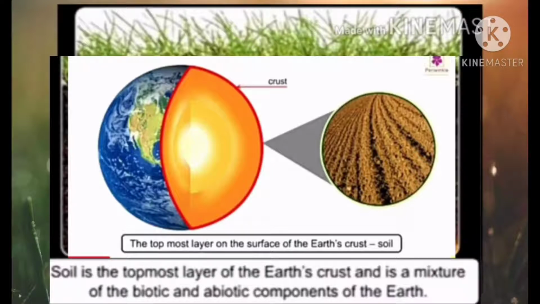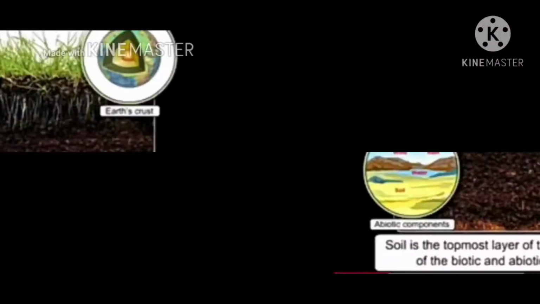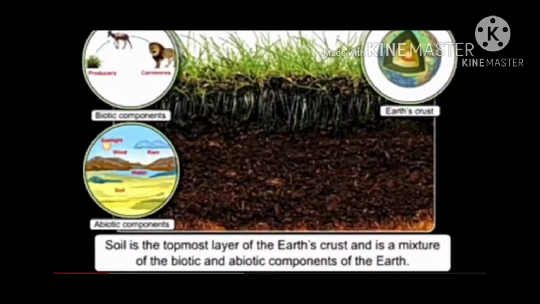As you can see in this picture, the red line shows the crust, or the outermost layer of planet Earth, and the topmost layer of this crust is known as soil. Further, the definition says that soil is the mixture of biotic and abiotic components of the earth. Now, what are biotic and abiotic components, students?